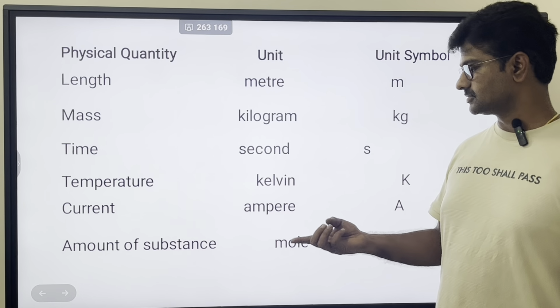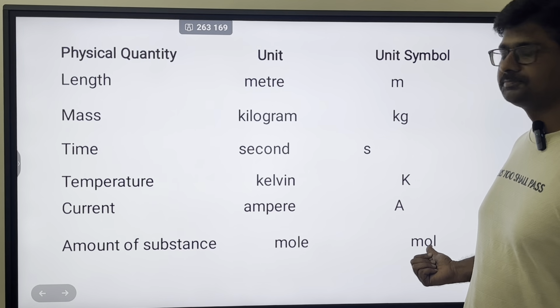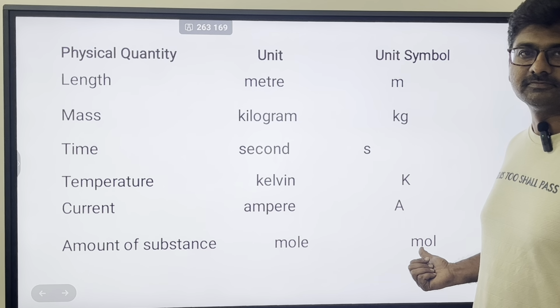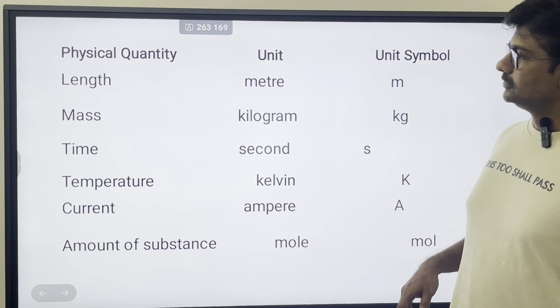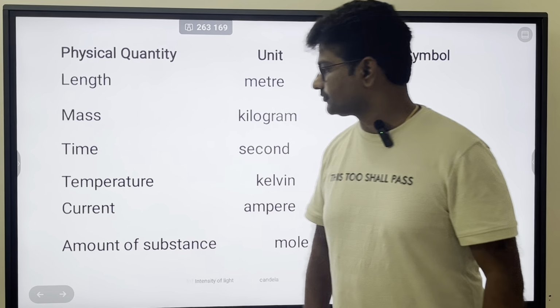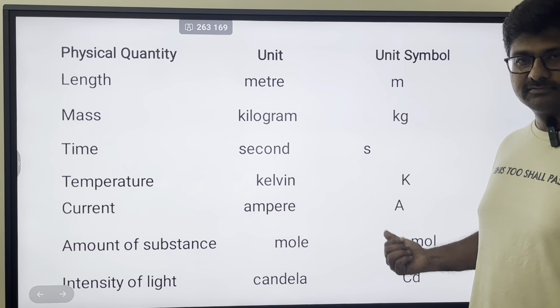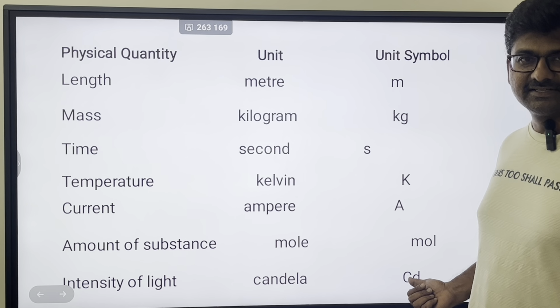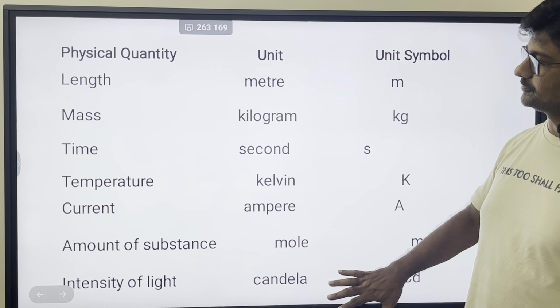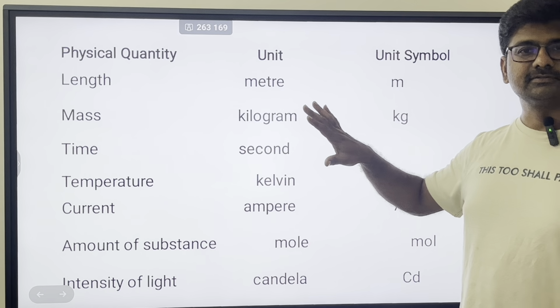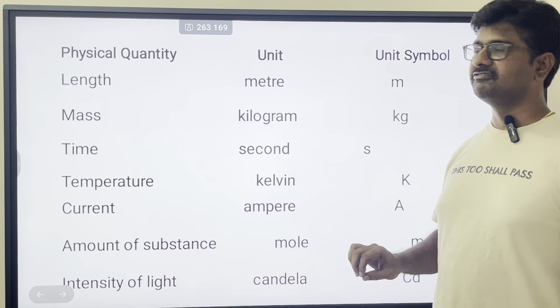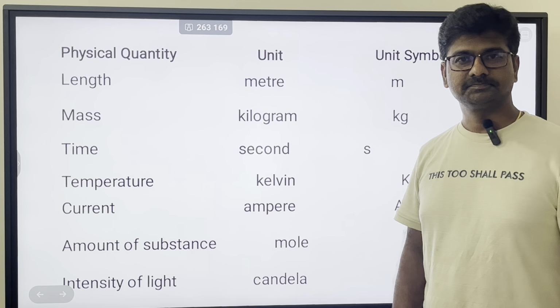Amount of substance, mole, mol is the symbol. Now, intensity of light, candela, cd is the symbol. All these 7 physical quantities are fundamental physical quantities.